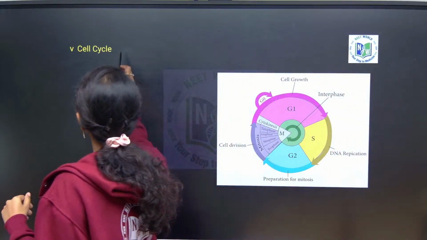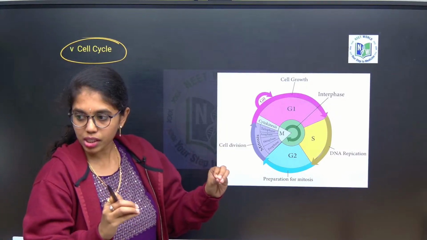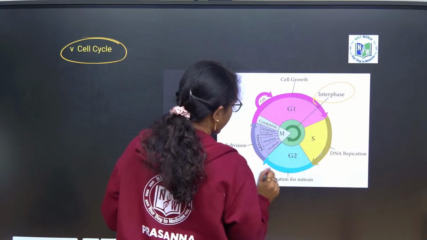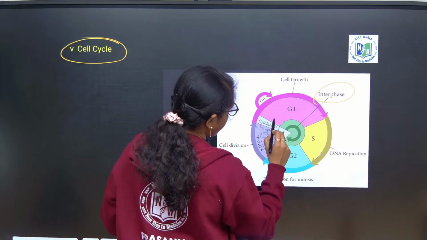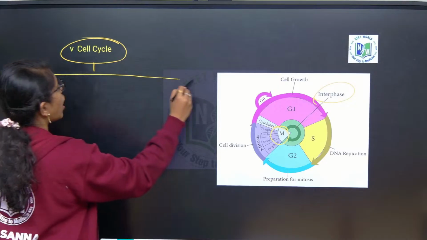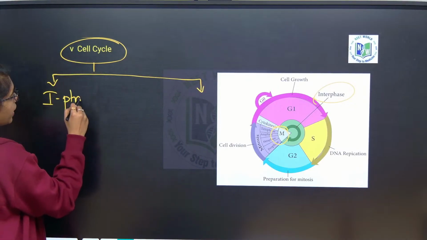So first, coming to cell cycle, it is nothing but the sequential events which has two phases. What are they? Interphase and M phase. You have to know what are the synonyms of interphase.